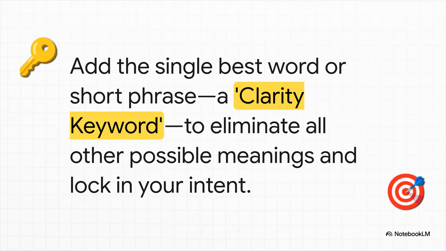And finally, step 3 is to add a clarity keyword. This is the magic part. You're not rewriting your whole prompt. Nope. You are just choosing the one single perfect word, that little bit of micro context that just slams the door on all the other interpretations and locks the AI onto your exact intent.